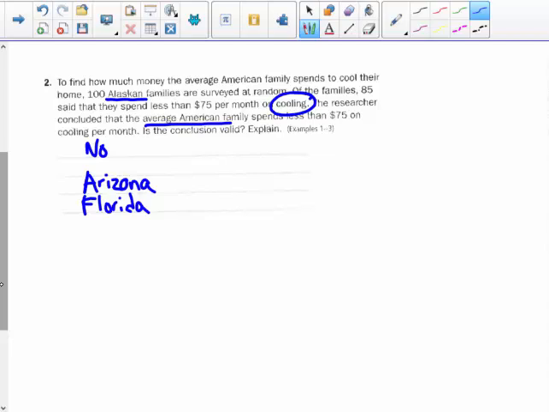They would have to ask people in lots of different states to get that, right? It's much colder in Alaska than most other places in America, so the amount that they spend on cooling really doesn't represent the average American family. So that's not a valid conclusion. Silly question. And that's it for today.